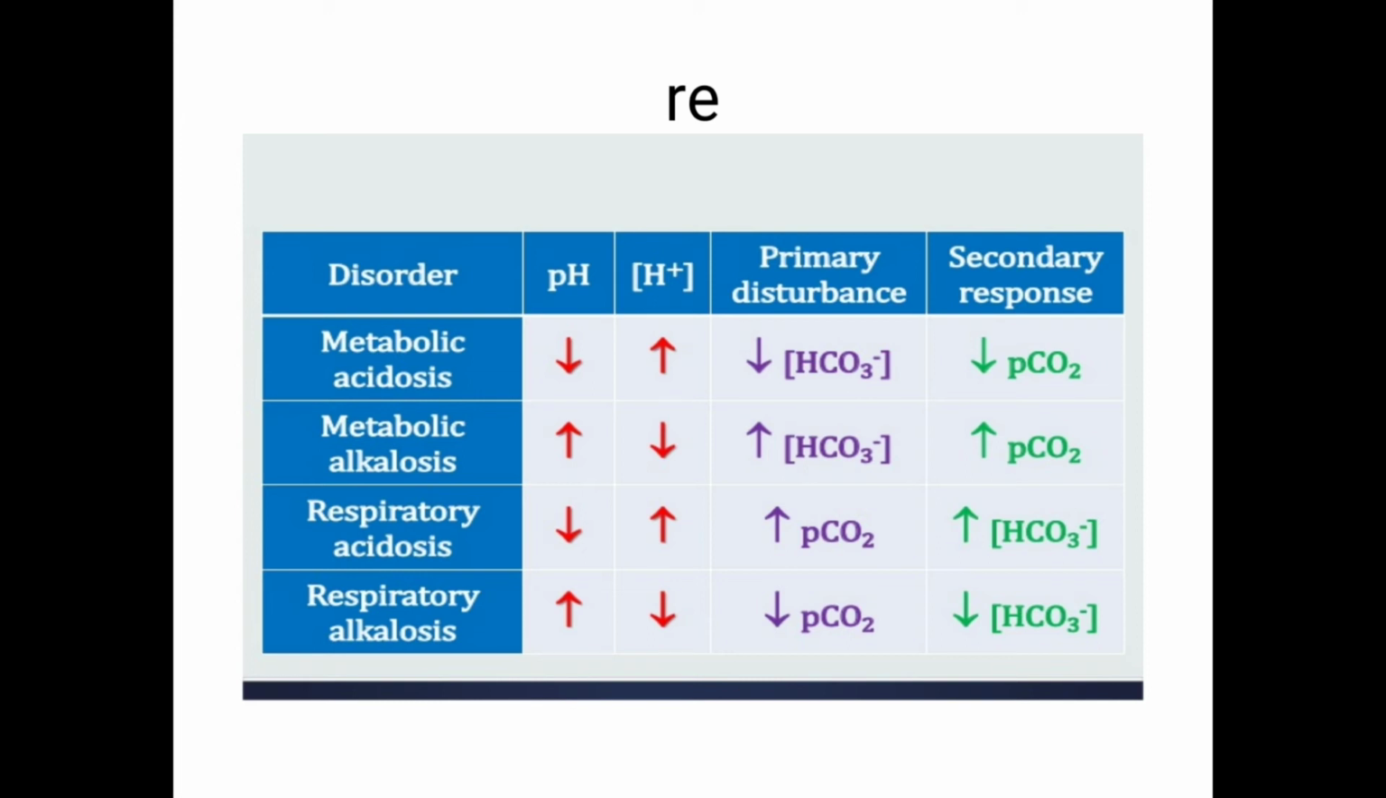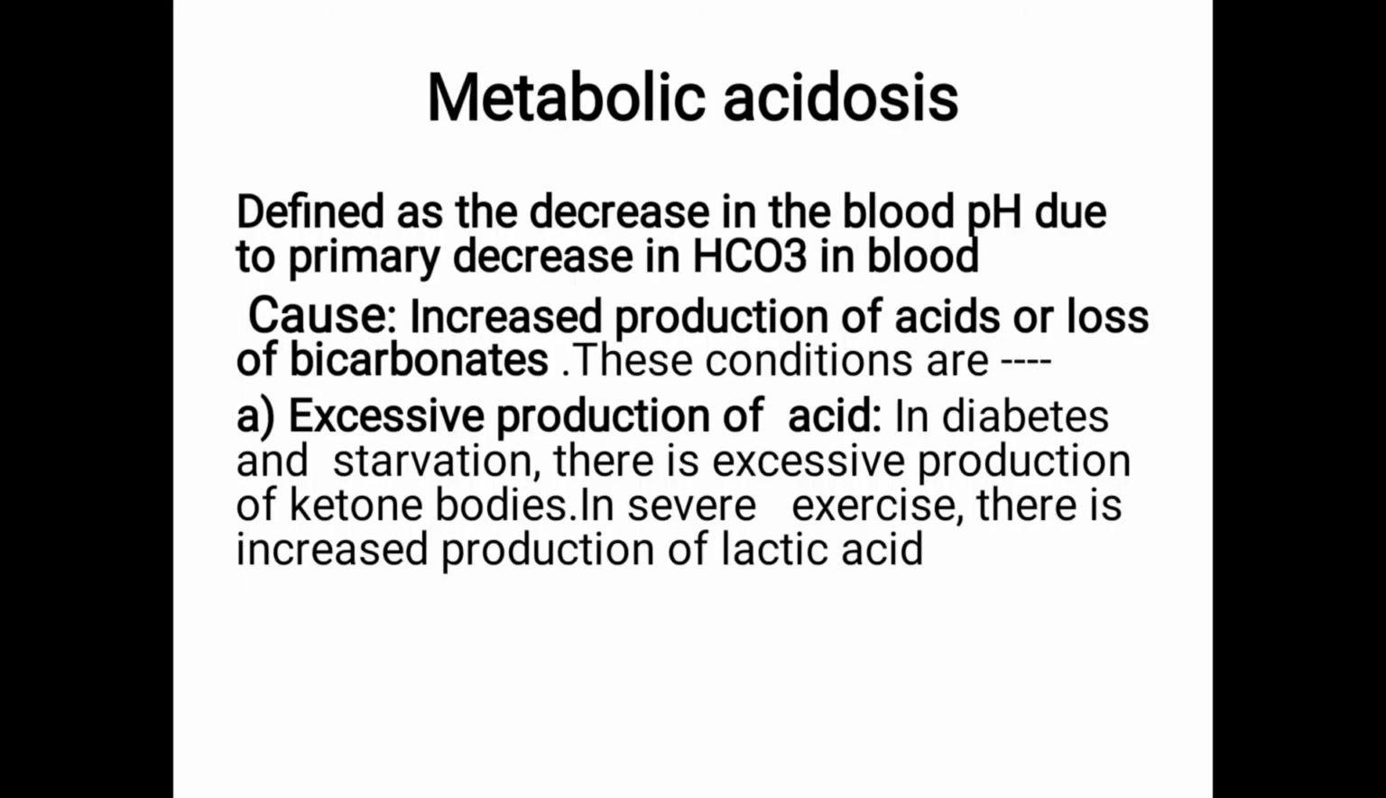As I told, in acidosis pH is low. See, in metabolic acidosis pH is low, H plus ion increases, bicarbonate is low. The secondary response is decreasing the PCO2. This is just to see, no need to go into more detail. In alkalosis bicarbonate increases. In respiratory acidosis, partial pressure of carbon dioxide increases. In respiratory alkalosis, there is a decrease in partial pressure of carbon dioxide. So it is the metabolic acidosis only that we are seeing in detail.